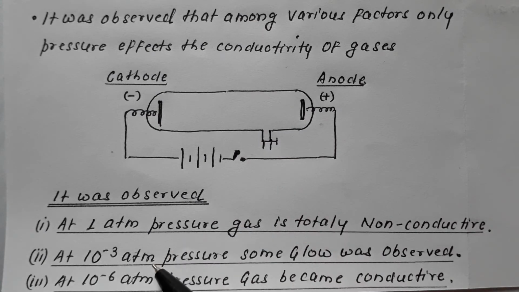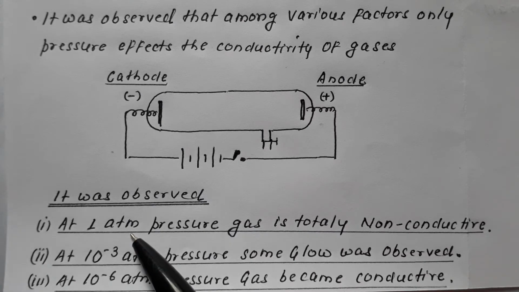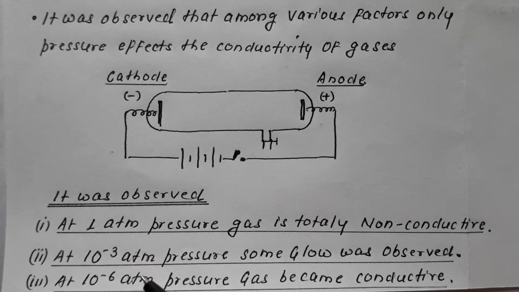So it led us to believe that lowering of pressure in the discharge tube has some effect on the conductivity. When it was 1 atmosphere, it was totally non-conductive. When pressure was reduced to 10 raised to minus 3 atmosphere, some glow was observed, which means reducing the pressure is making some change.